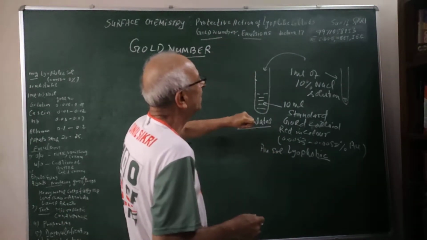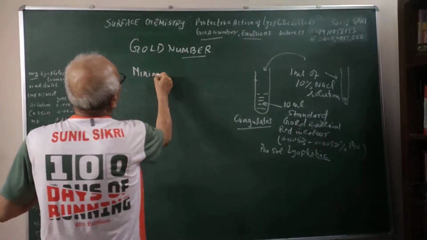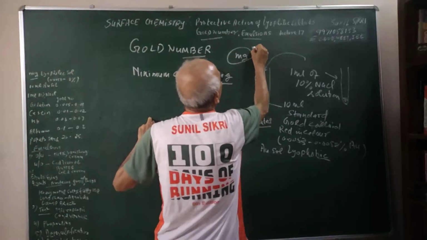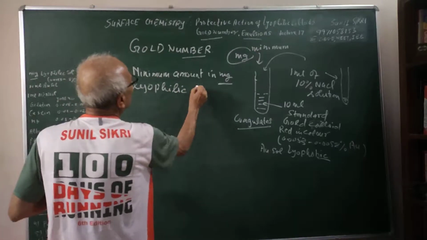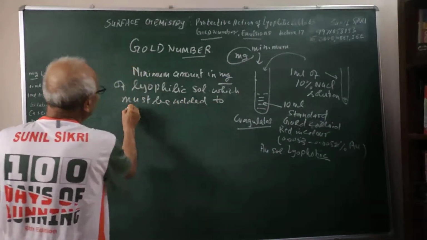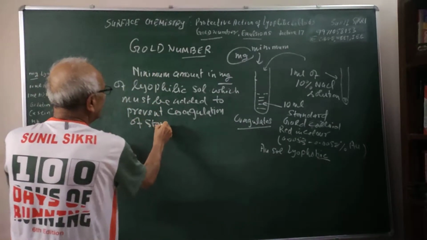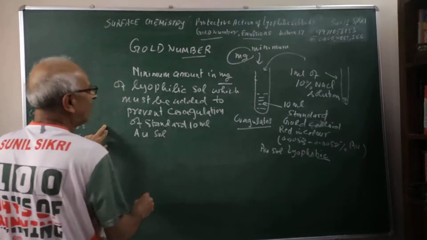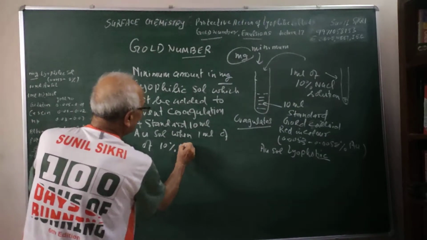So if I want to stop the coagulation, then I have to add a lyophilic sol, and I am saying the minimum amount in milligram of lyophilic sol which must be added to prevent coagulation of standard 10 milliliter gold sol when 1 milliliter of 10% NaCl solution is added.